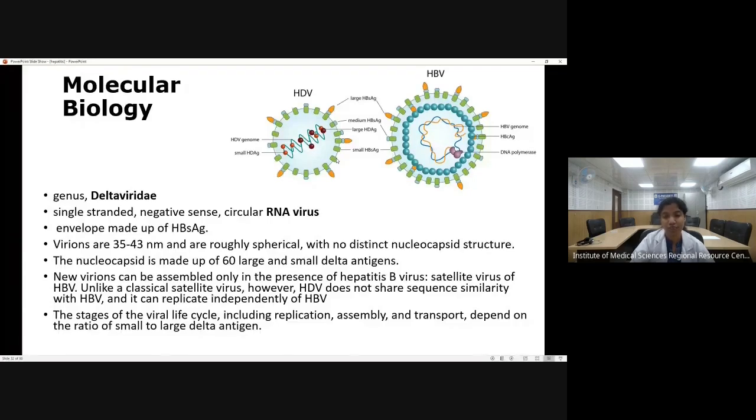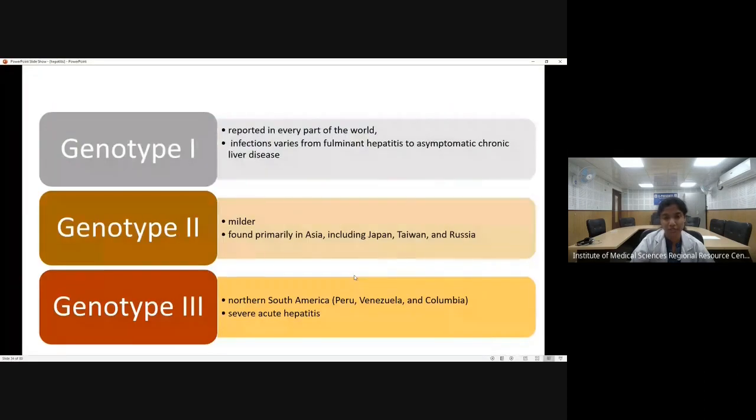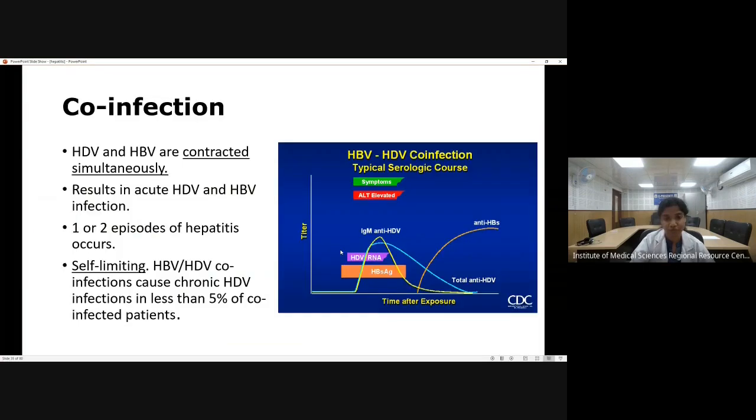That's why it is called a satellite virus of hepatitis B virus. Coming to the distribution, it is low, not that much in India. Now this also has got 3 genotypes. Genotype 2 is primarily found in Asia. And if the genotype is of type 3, it can develop severe acute hepatitis.